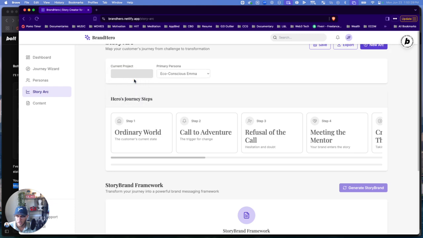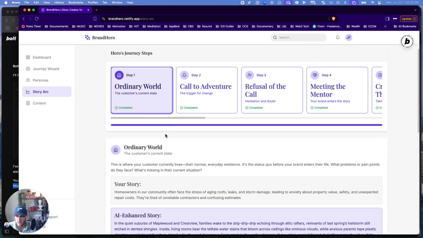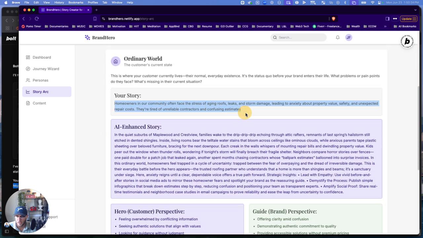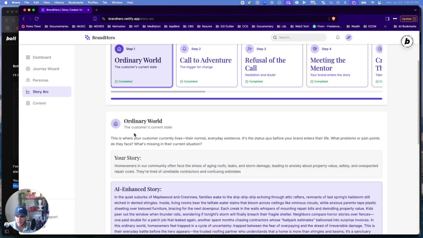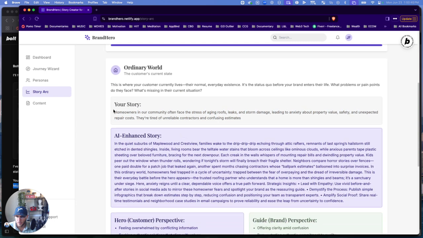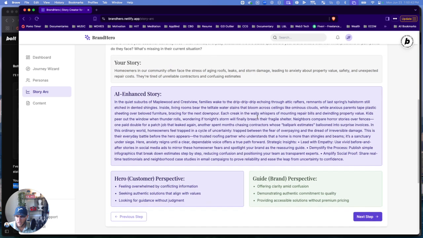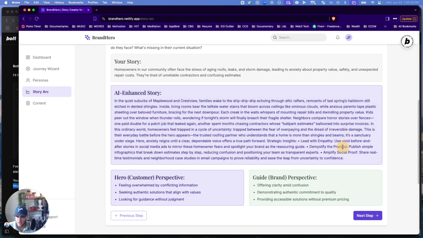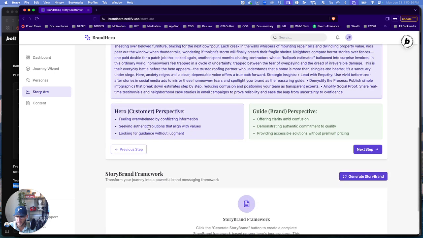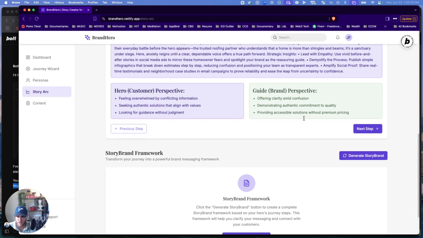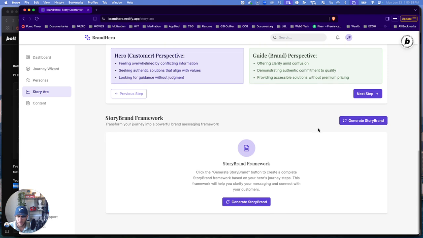So when I come into the roofing project, for example, I can see the submissions here for each of those steps of that journey. So here's the customer's current state. So I put in information about that, and then it will create an AI enhanced story. So basically the goal here is just to enhance that narrative. So what's the customer's perspective? What's the guide or the business's, the brand's perspective here? And then you can actually create a story brand framework based on Donald Miller's story brand framework, creating the hero's journey for this brand.